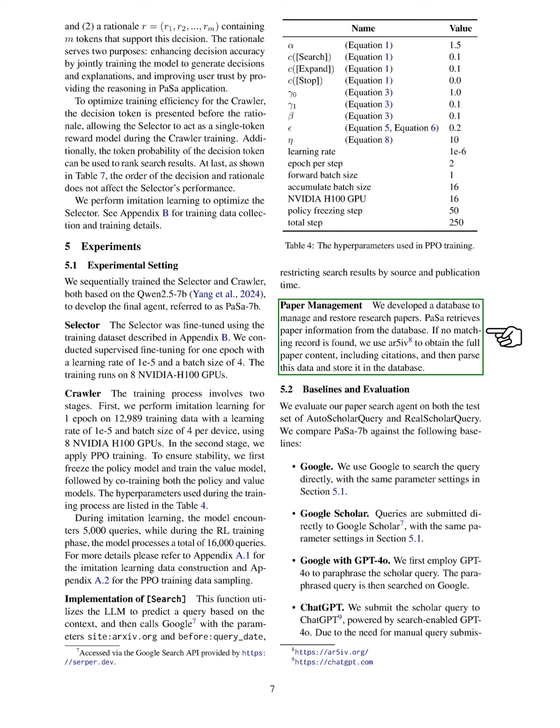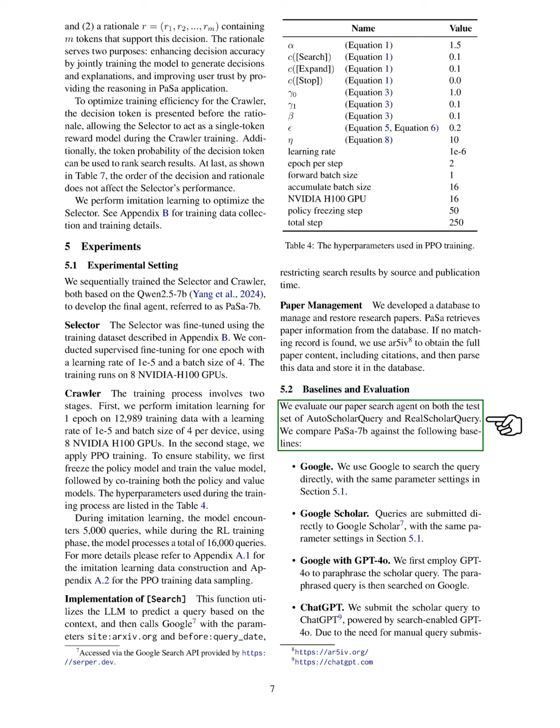For paper management, we created a database to organize and retrieve research papers. Our system, PaSa, pulls paper information from this database. If it doesn't find a match, we use AR5IV to get the full paper content, including citations, which we then parse and store in our database.